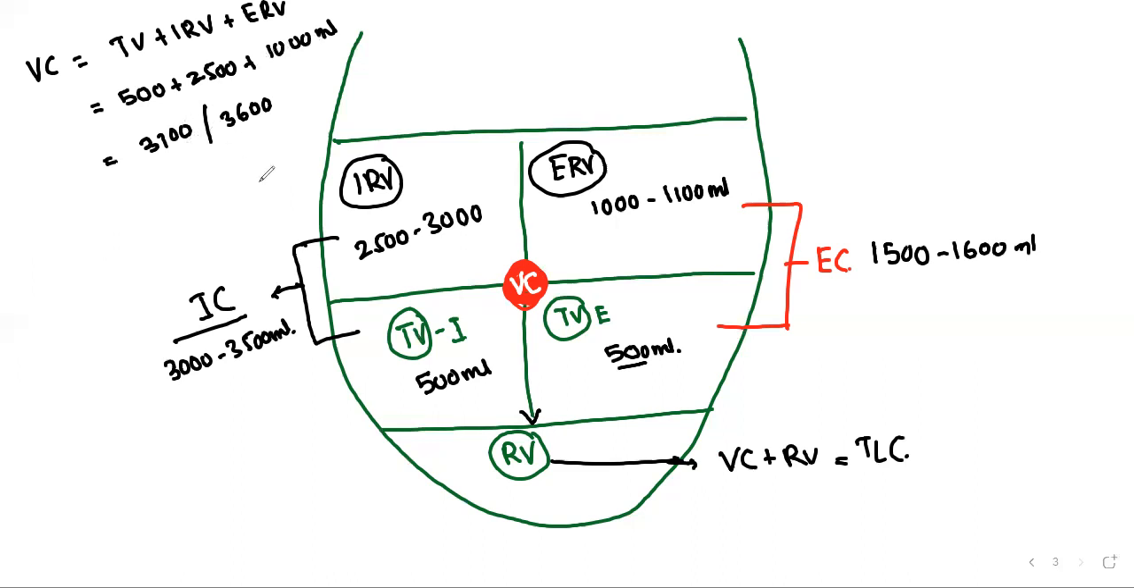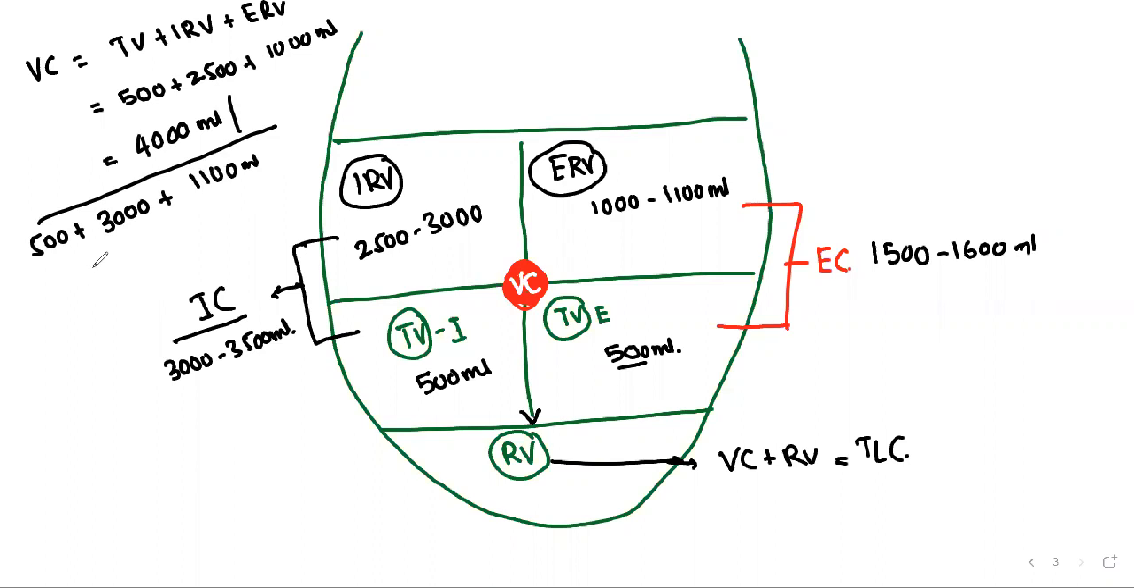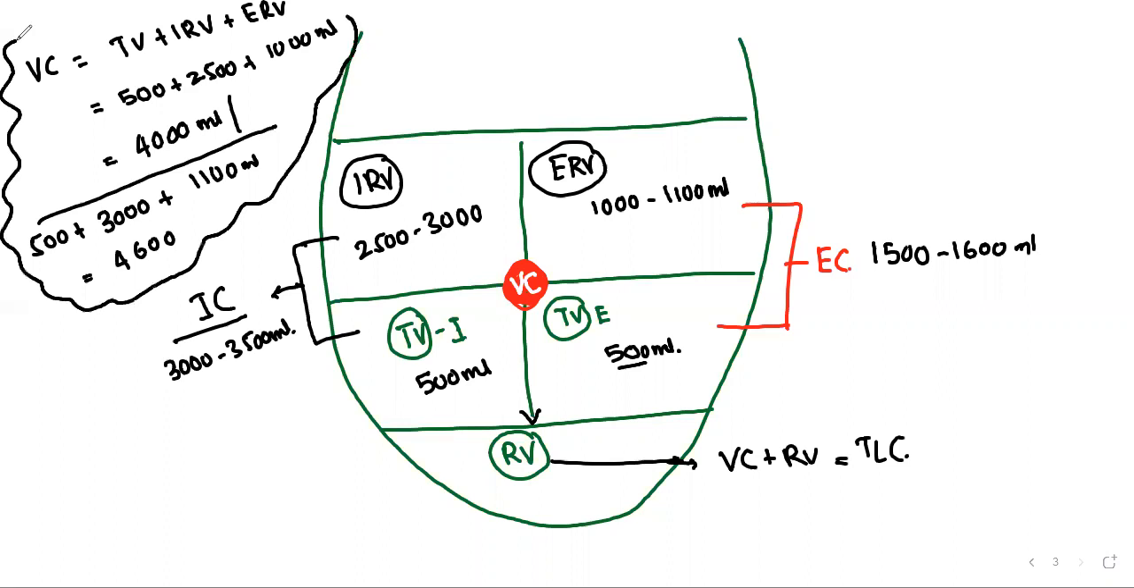3000. Oh my God, my calculation is wrong. Mathematics problem. 3000 plus, 4000, right? Or one more possibility is there. What's that? 500 plus 3000 plus 1100 maximum. Okay, so in this particular possibility, 4,600. Okay, so this is about VC, vital capacity.